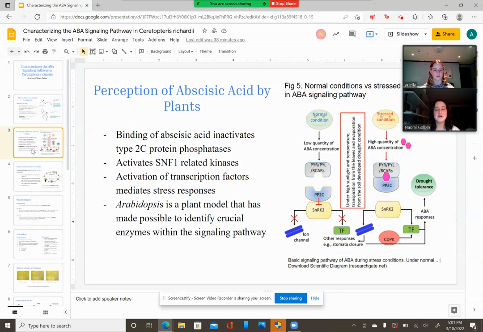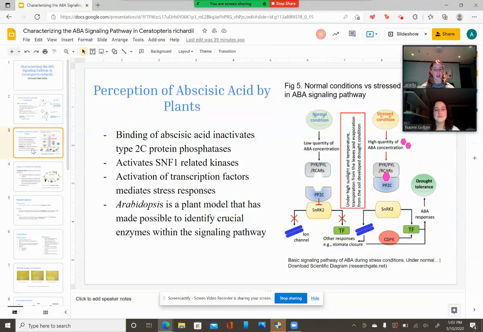This leads to the phosphorylation of transcription factors and turns on ABA-responsive genes such as late embryogenesis abundant proteins, which regulate water production. Though this molecular mechanism is well understood in seed plants, it has not yet been characterized in seedless plants such as ferns. Seedless plants such as the resurrection fern have been proven to be tolerant to high levels of salinity and drought. Understanding the mechanism by which these seedless plants tolerate these abiotic stresses can aid in crop production.